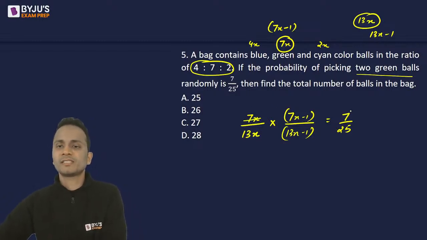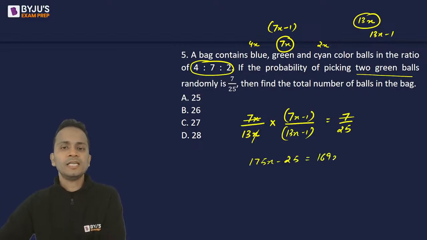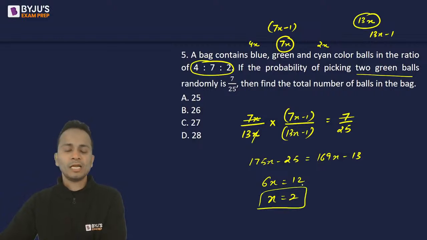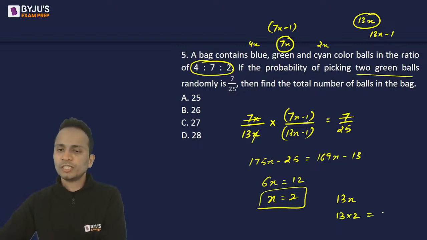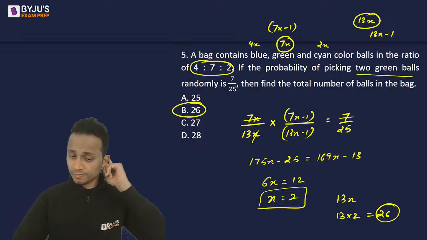So 7x, 7 cancels, x cancels. So doing cross multiplication, 175x minus 25 is equal to 169x minus 13. So 6x is equal to 12. The value of x comes out to be 2. Total number of balls was 13x. That means 13 multiplied by 2, which is 26. So 26 is the correct answer.